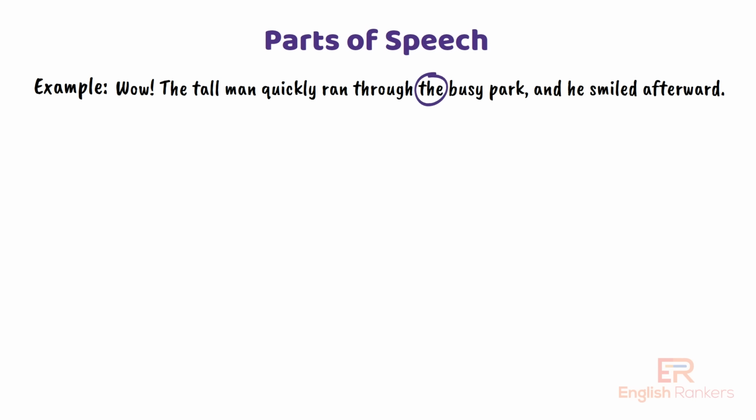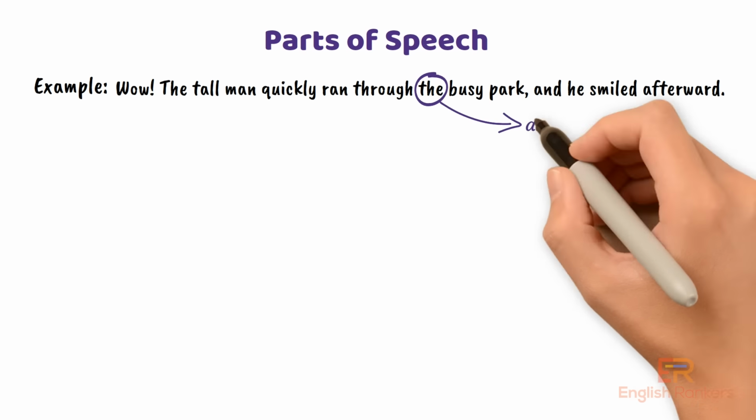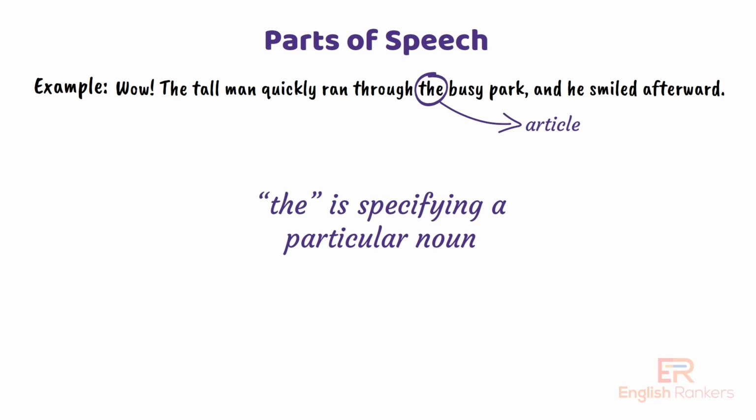The next word is the. We have seen this word before. That is right. It is an article. Like before, the specifies a particular noun, this time park.